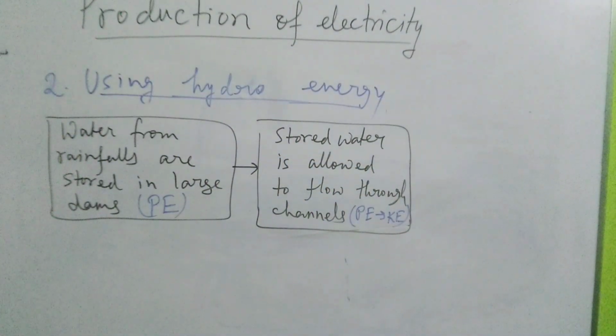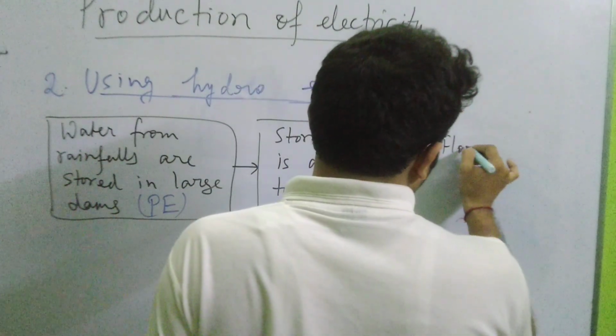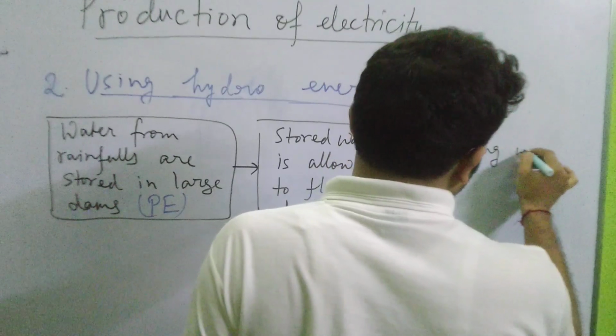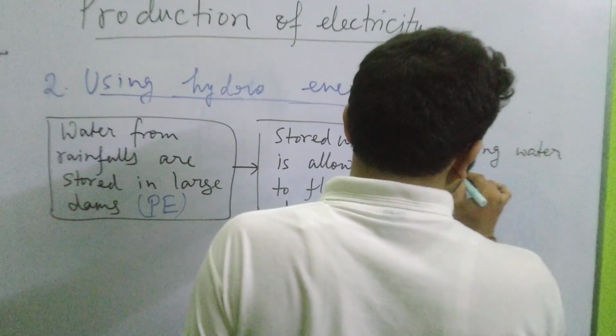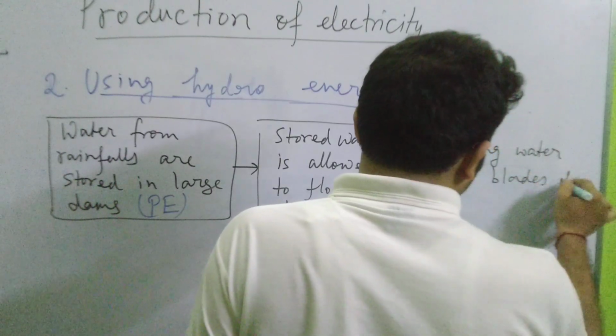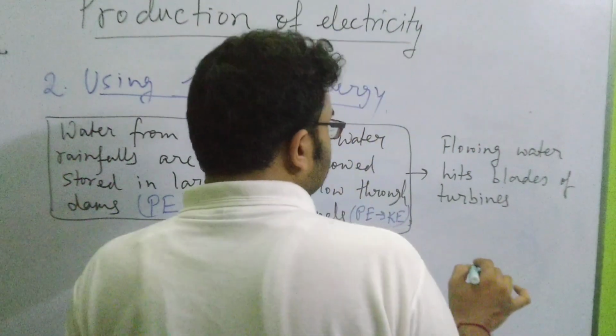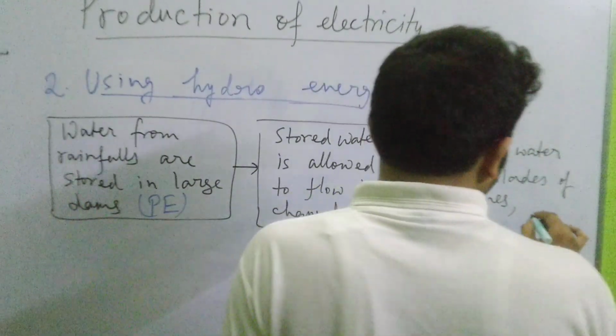Then this flowing water, which has kinetic energy, goes on to hit the blades of the turbine. Again the remaining steps are the same. So the next step is that this flowing water hits the blades of the turbine. As a result the turbine rotates.